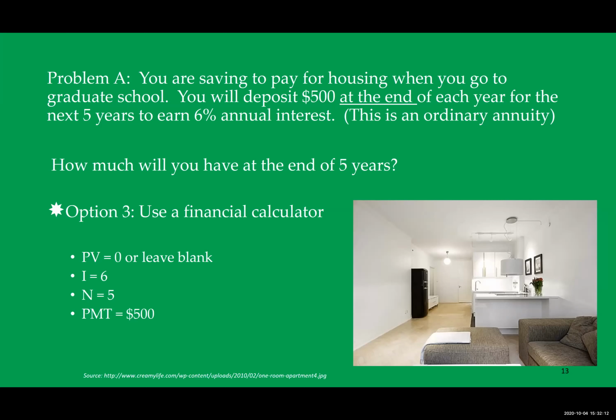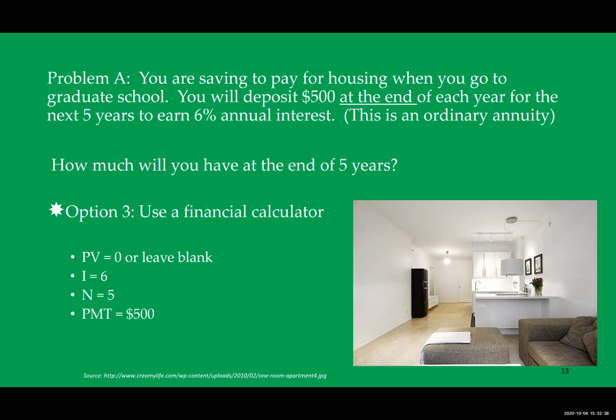Okay, the third way that you could answer this question about how much will you have at the end of 5 years is to use a financial calculator. Notice that in this particular question, present value is irrelevant. So depending on the type of financial calculator you have, you would either type in 0 or leave it blank. For your interest, you'll put 6 because this account earns 6% annual interest.